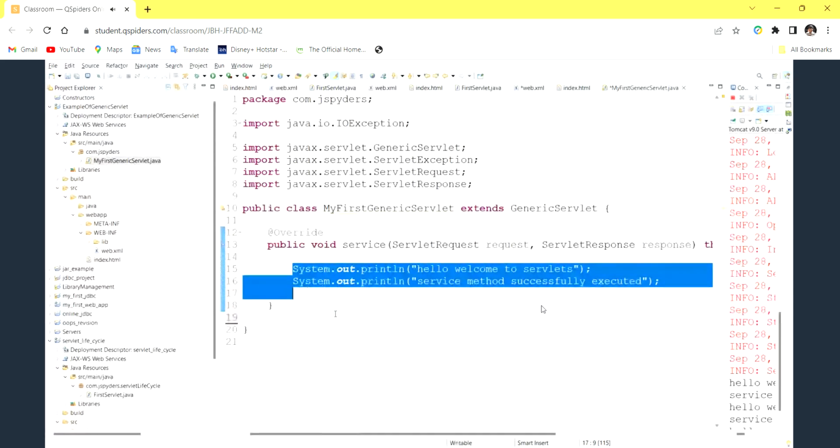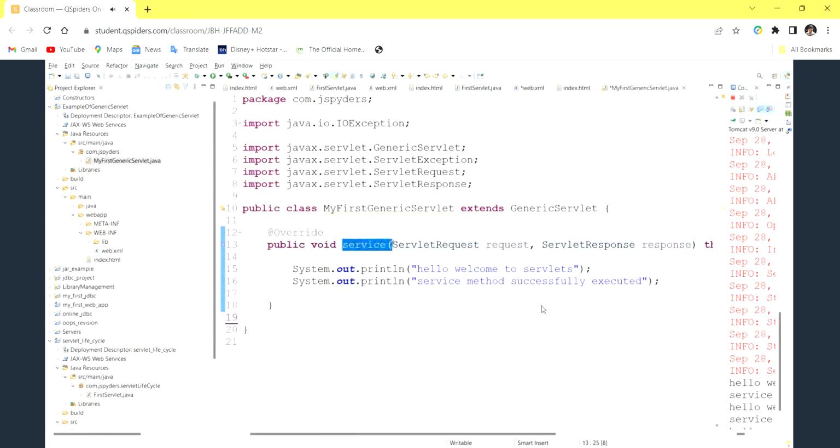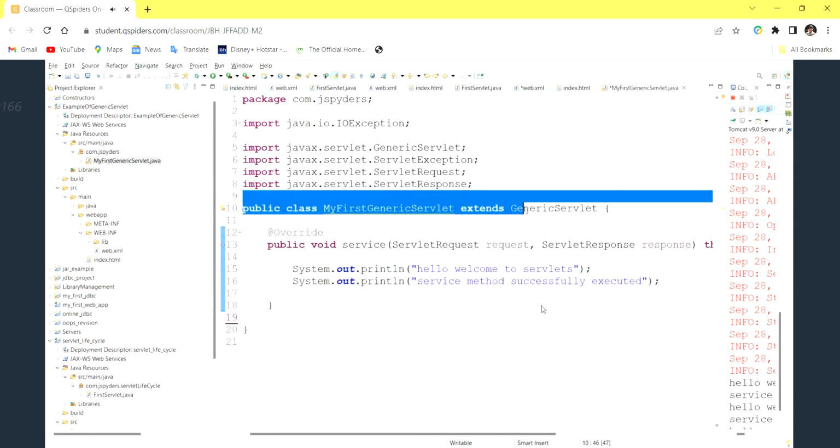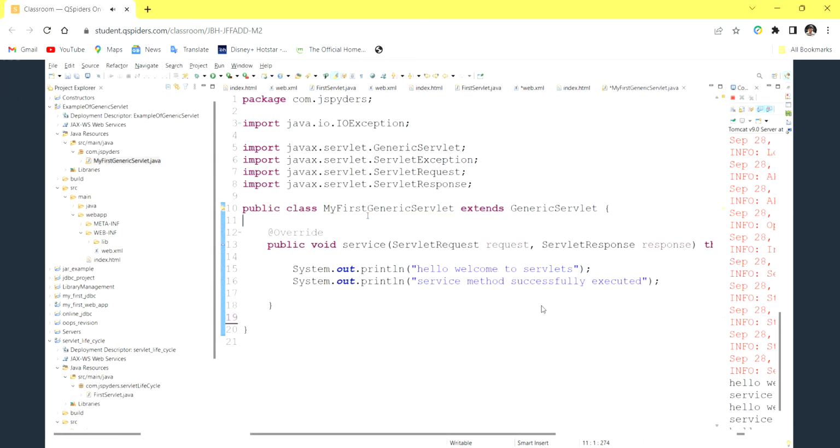No need to find it, we can directly see the code, so code readability is better in generic servlet. Generic servlet also accepts all types of requests. I will discuss this clearly later, when we discuss requests.